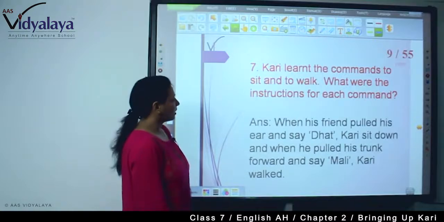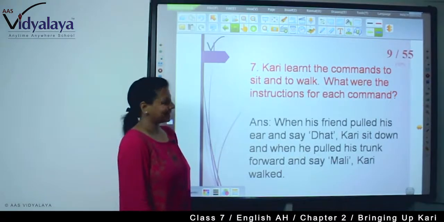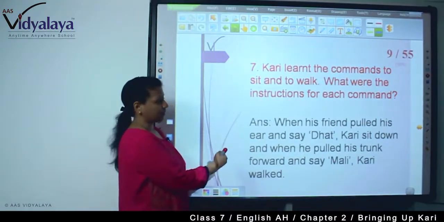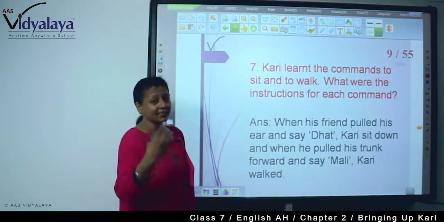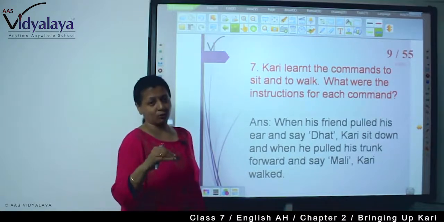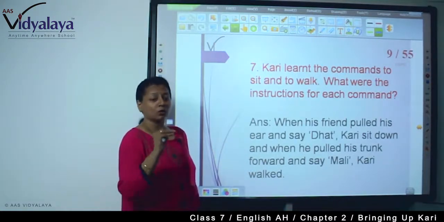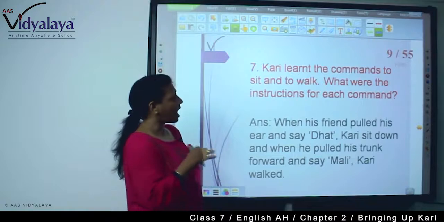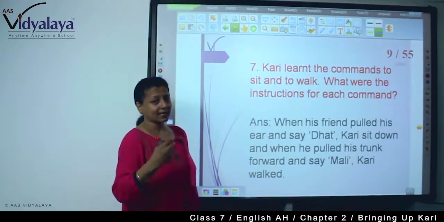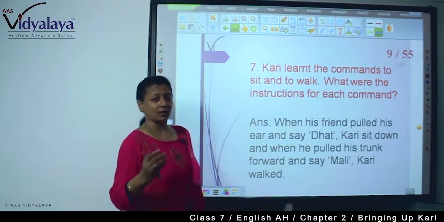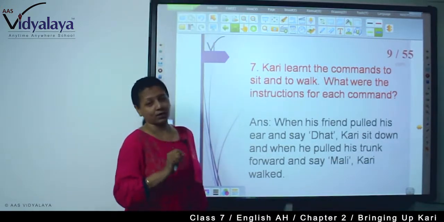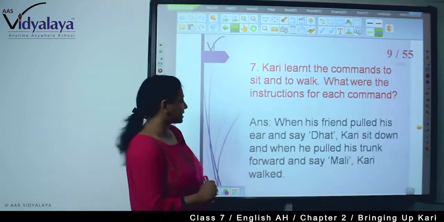See, next. Curry learned the commands to sit and to walk. What were the instructions for each command? Now, as you know, just in the previous question's answer you have written, Curry needed to be trained to sit down, to be slow, to move. So in this way, what are the commands that if the master gave Curry, then he would sit or he would start walking? These are the commands, all are in the story and you need to write here.